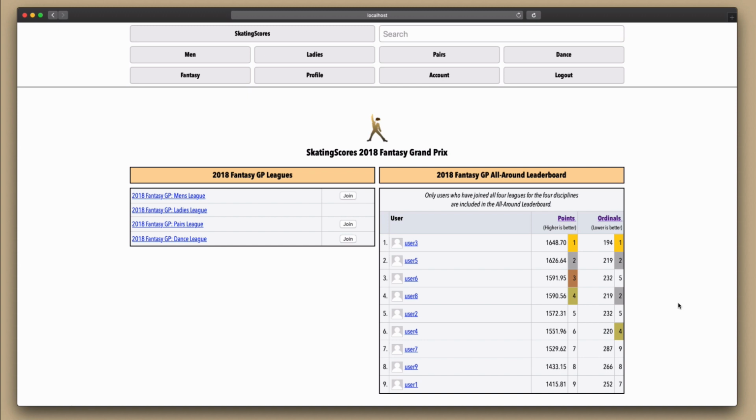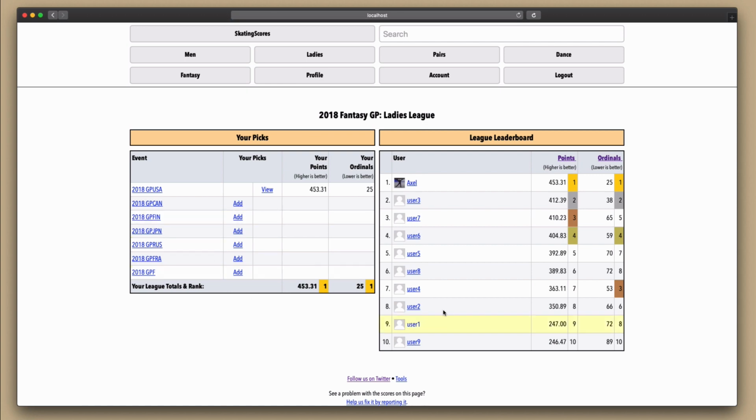Okay, so now let's roll the clock forward and pretend that Skate America has already happened. It's the day after the GP USA free skates and the results are in. If we visit the Ladies League page, we can see the Ladies League leaderboard shows results now.